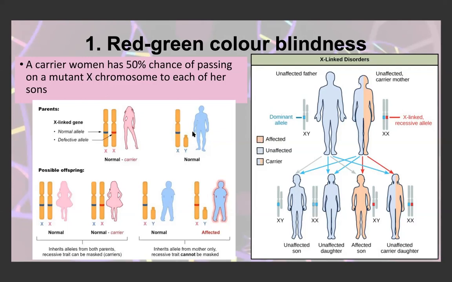The son could also receive the father's Y chromosome, but the mother's affected X chromosome, meaning that he would be affected by the disease, because the only allele he has is that for the trait of the disease. So it's the recessive allele, which means that he's going to show the traits of the disease. There's nothing to mask it.